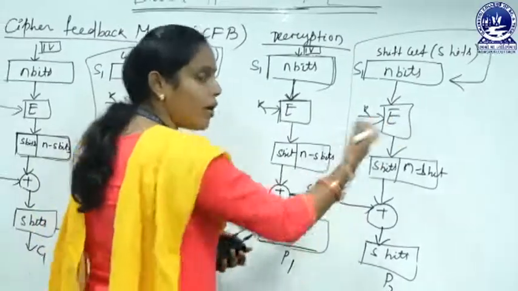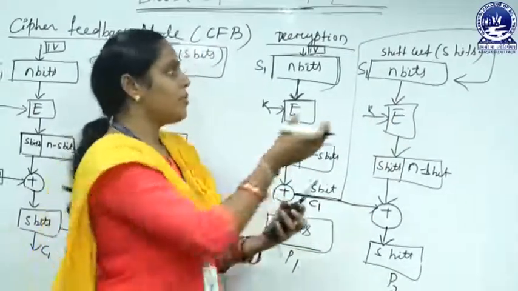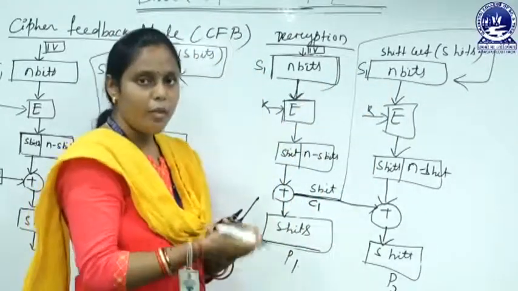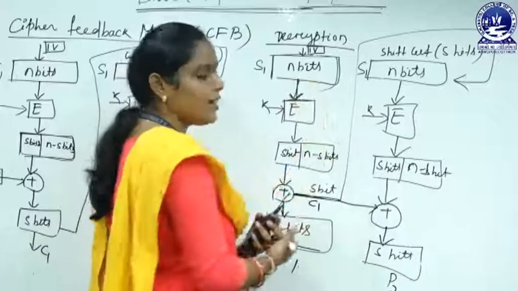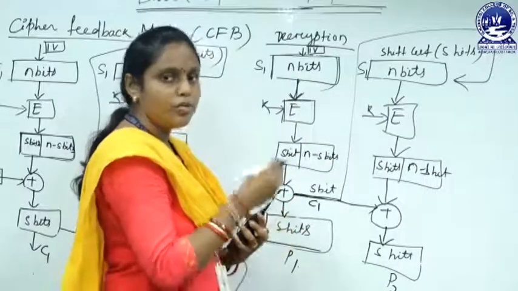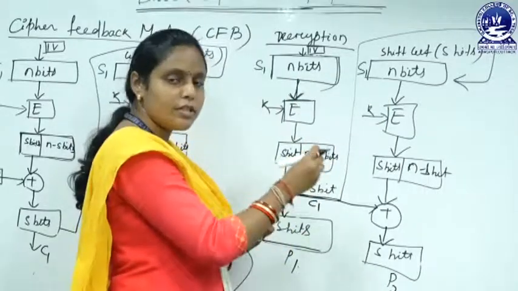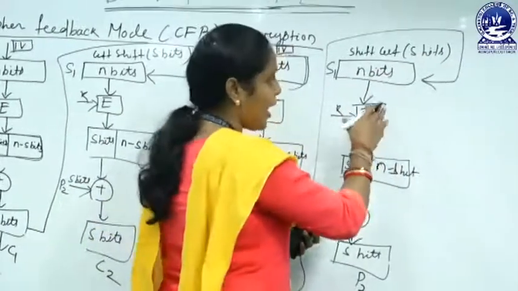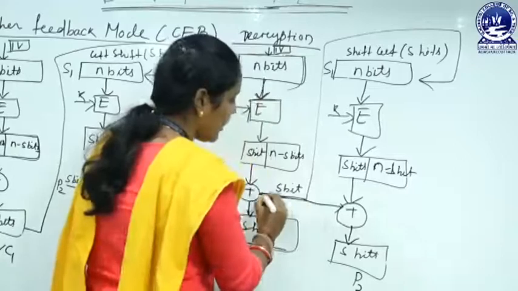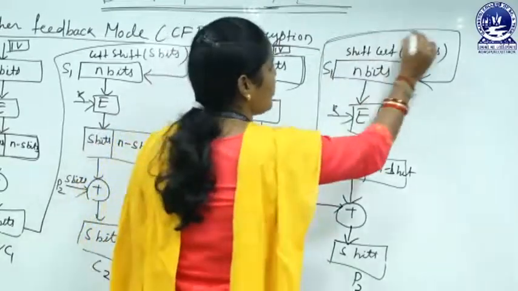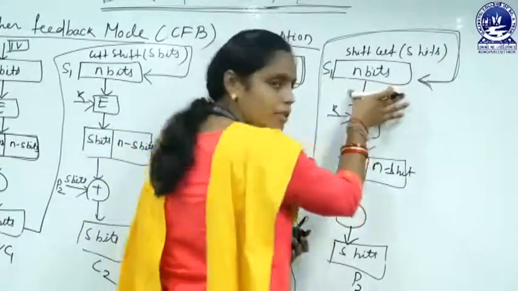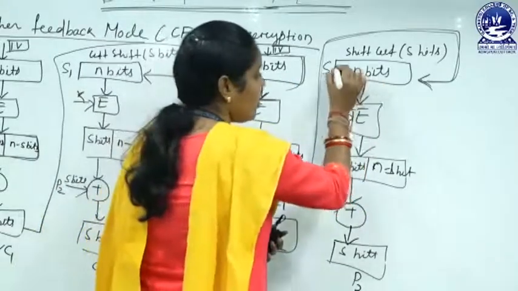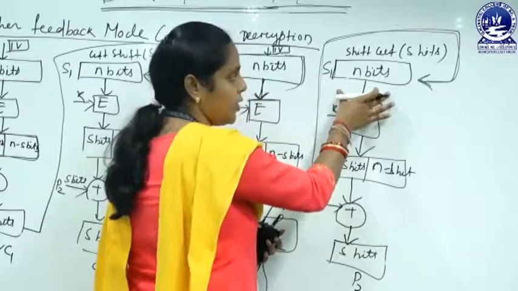For the next block of our ciphertext, the shift register initially contains the initialization vector, but for the second block of ciphertext we have to left shift the shift register, that is the s bit left shift. After that we take the first block of our ciphertext into the next block shift register. Then now the shift register value is n bits.